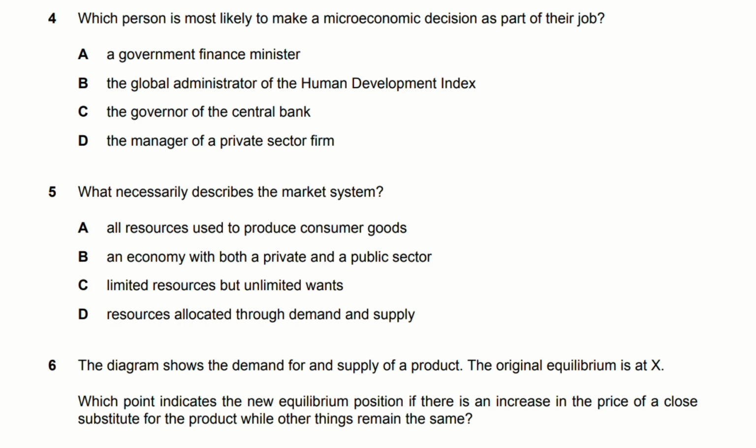Next, question number 5. What necessarily describes the market system? So you should know the market system can also be known as the free market system. So all decisions are made by individuals and not the government. So there's literally no government intervention. Hence, the correct answer is D. Resources allocated through demand and supply.